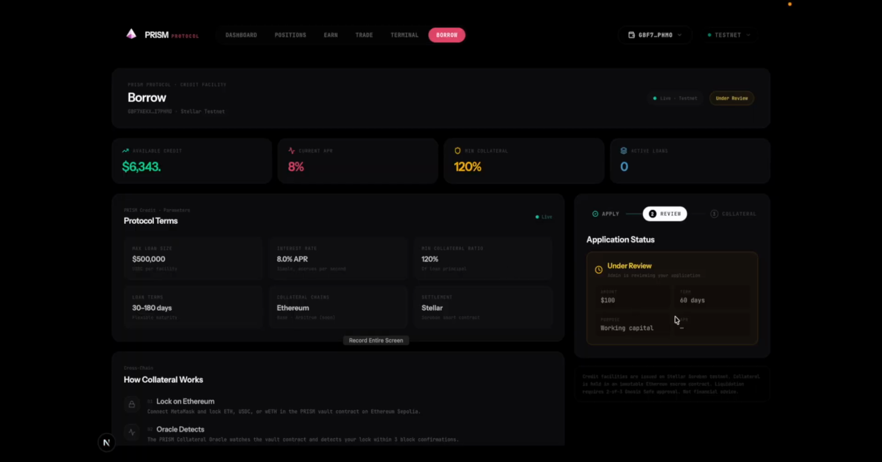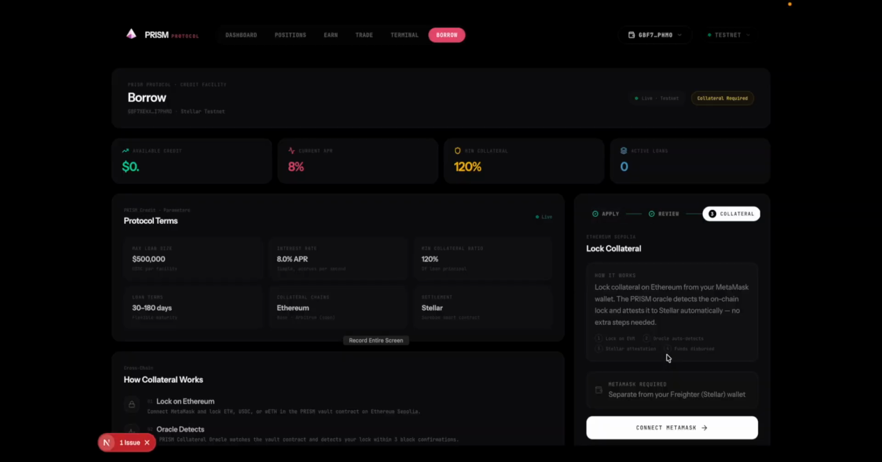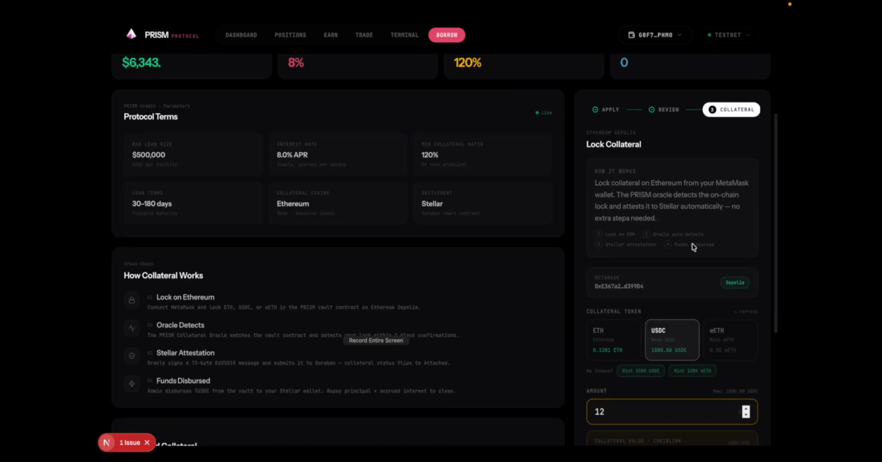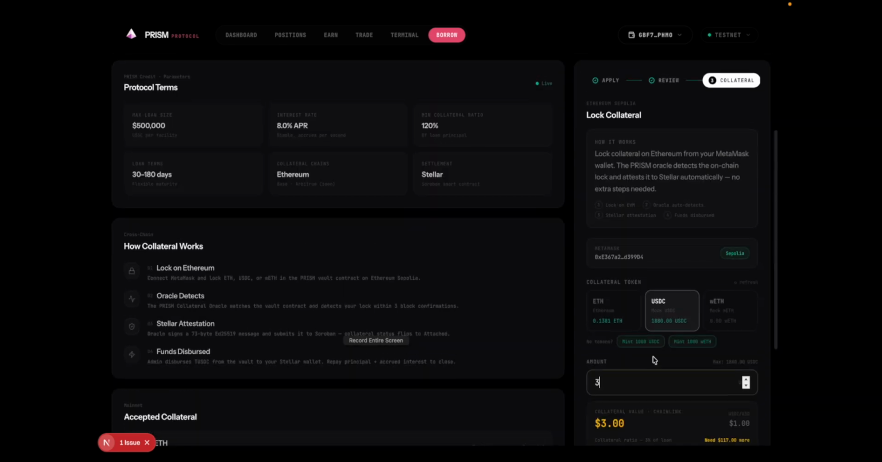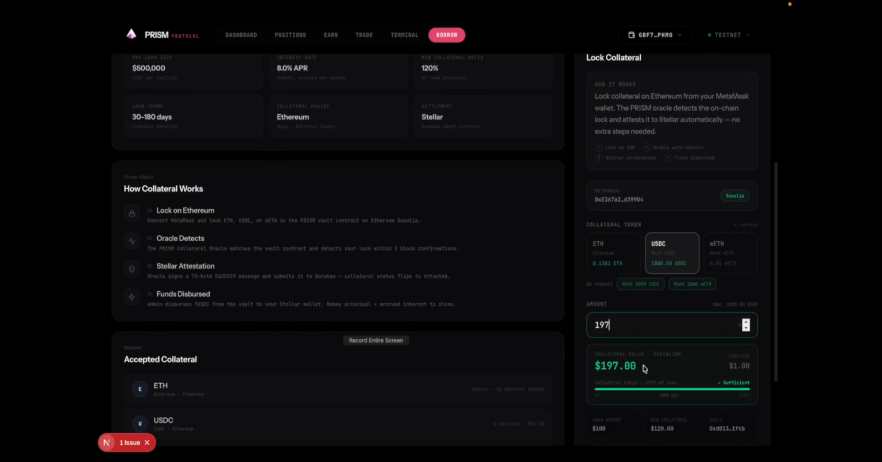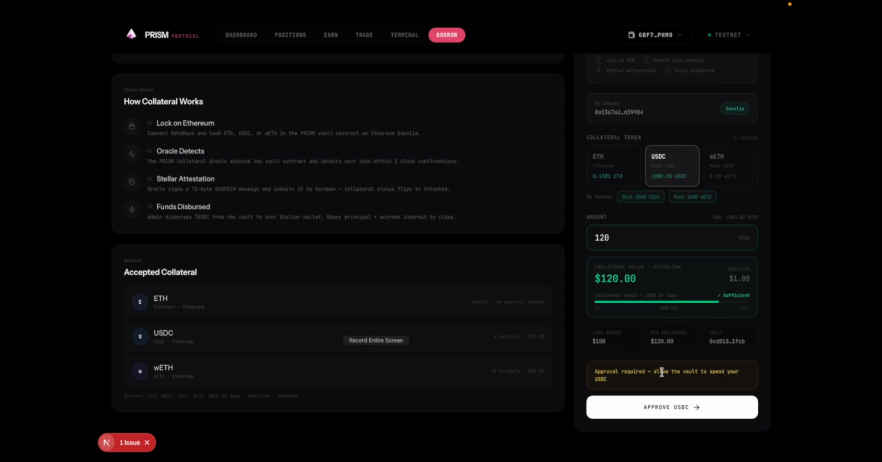Now go to the main section. Yeah, you can see it's been done. Now you can see the review has been done. Now let's select the collateral. I select USDC. Let's select the amount of 200. Now you can see the collateral ratio should be minimum 120%, but in my case right now it is 197%. Let's set 120. Yeah, you can see this is perfect. Now let's continue.